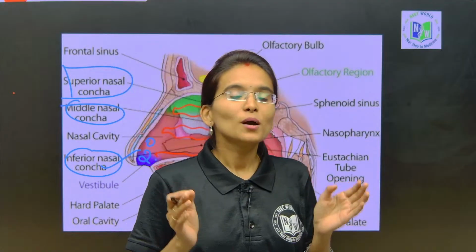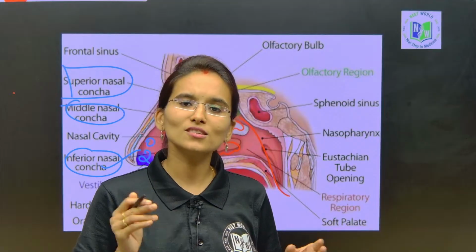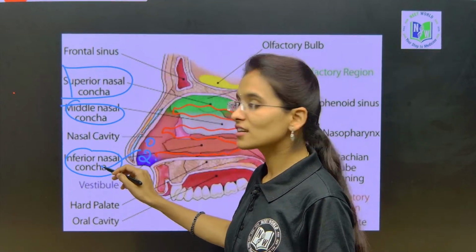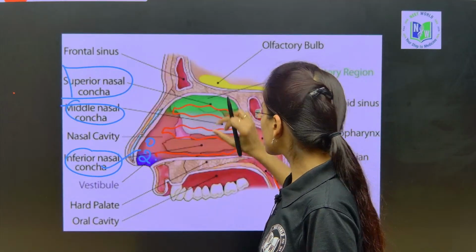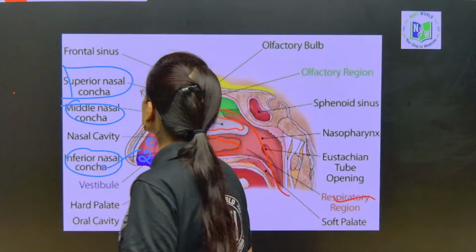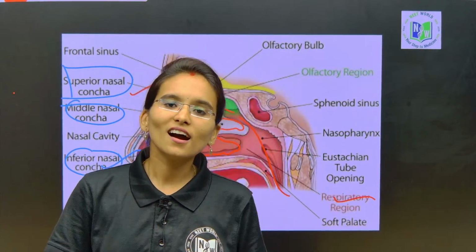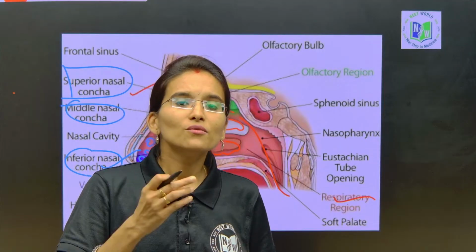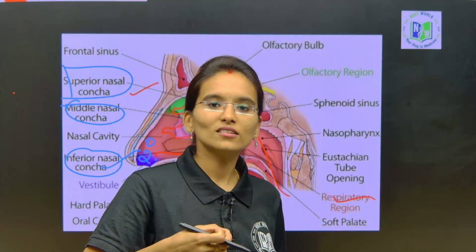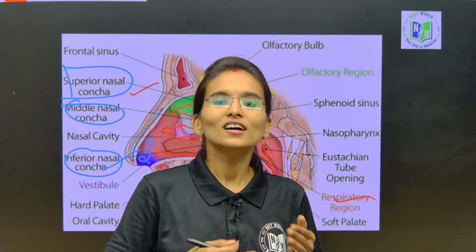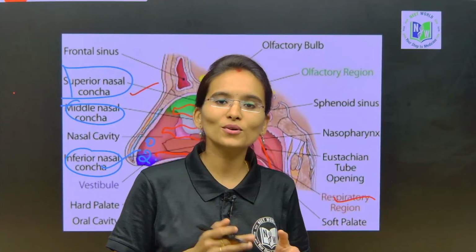This is the most important point, my dear students, and this is the major role of the nasal concaves. Usually we have the inferior nasal concave, present downwards, the middle nasal concave, present inside the respiratory region, and the superior nasal concave also. All these three are elevated bony depressions which increase the time taken for the oxygen to reach the lungs. They are considered like air conditioners, and they provide the cooling effect.